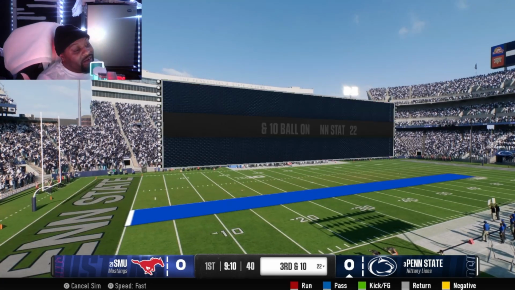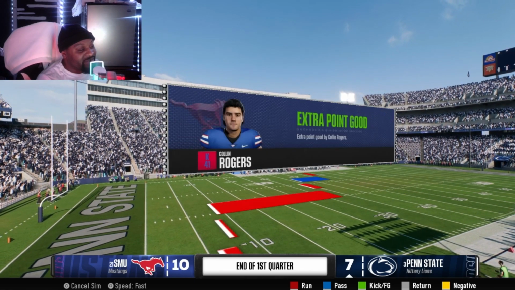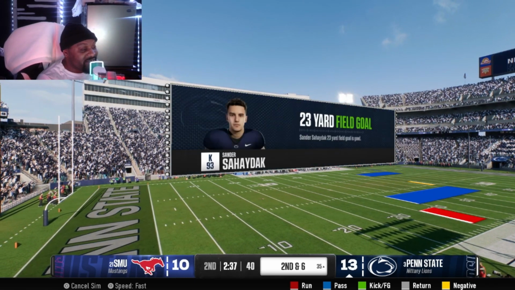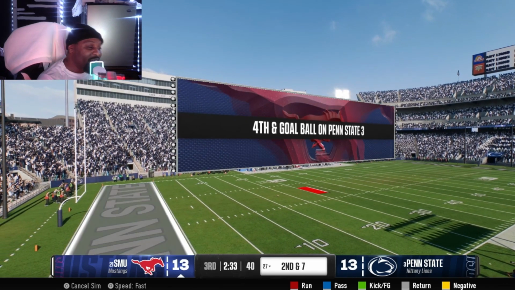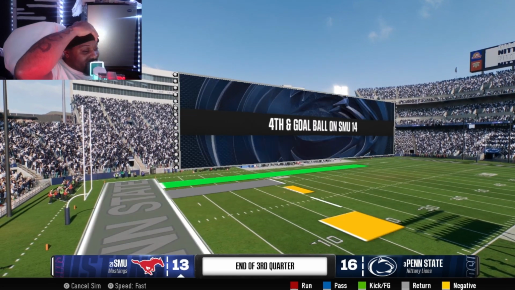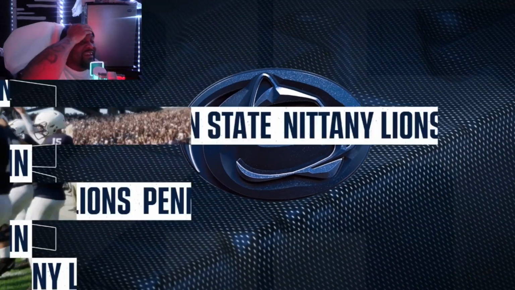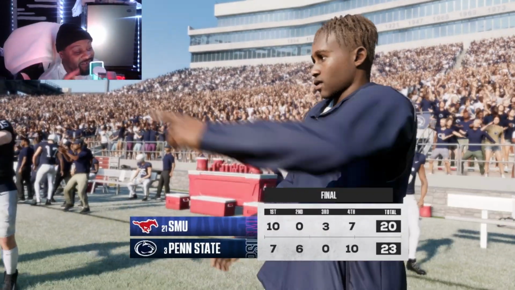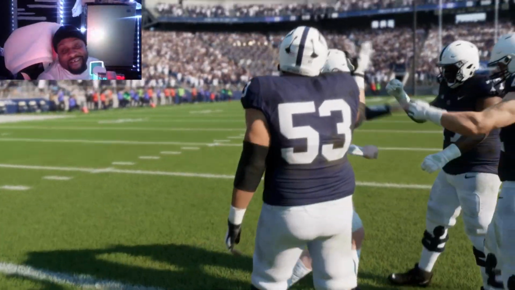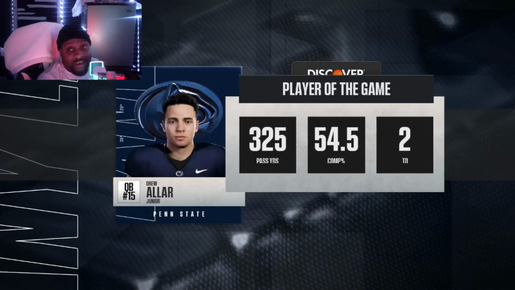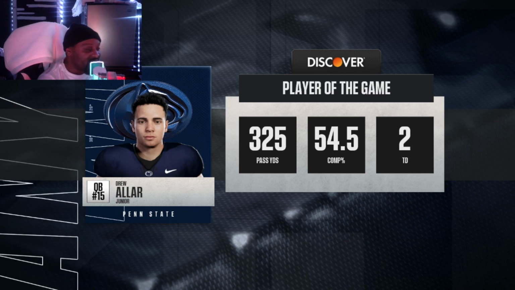But go off to the races, and SMU starts off slow, gets the lead 10-7, and then 10-10. It's a back and forth game right now. Penn State up 13-10 at halftime. It's a low scoring game, but then SMU ties it up. And we're like, can they do it? A field goal here. SMU is gone, but they can't. They keep it close, but a 3-point win for Penn State. They hold them off, and that big fourth quarter got them in. Penn State moves on. Player of the game was Drew Allar, 3 for 325, 2 touchdowns.